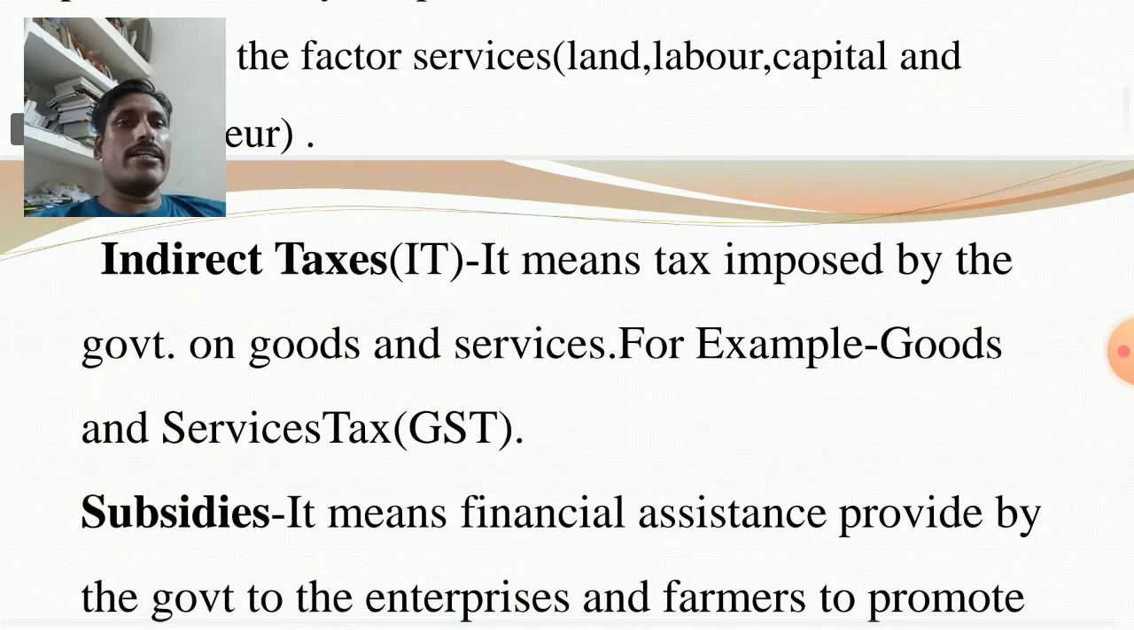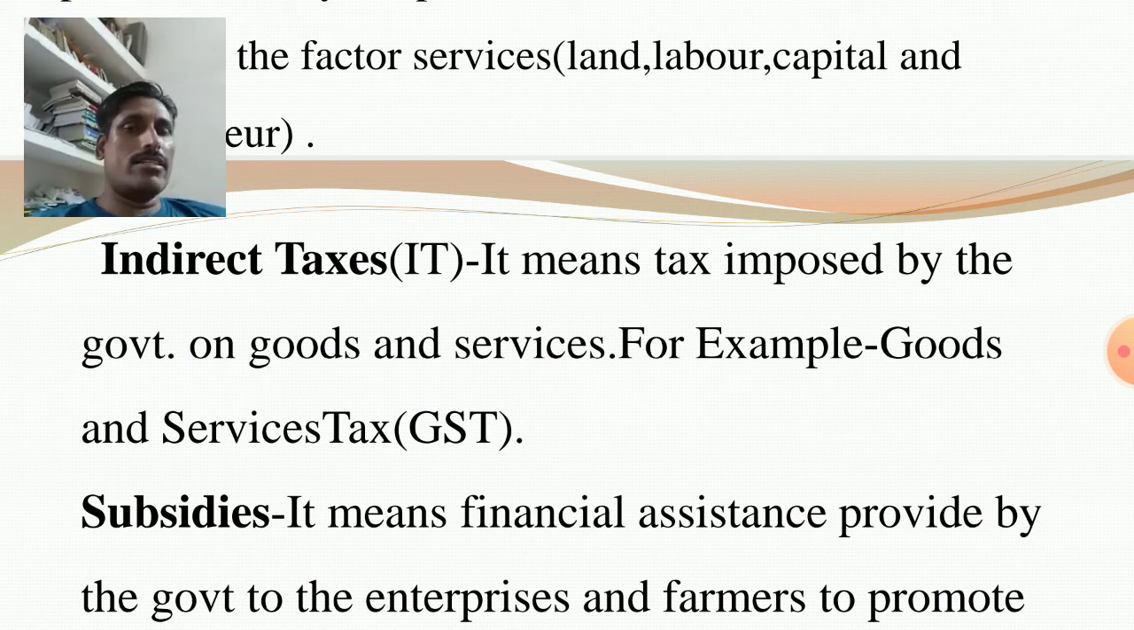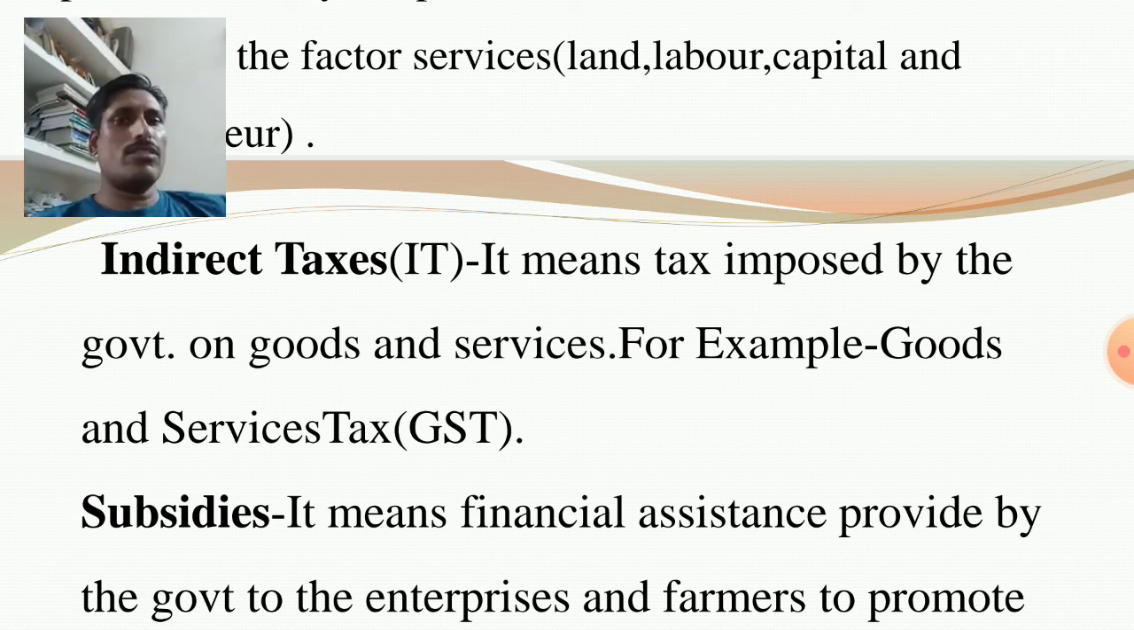Next one, indirect taxes. It means the tax imposed by the government on goods and services. Presently, a unified tax system is operating in India. It is the goods and services tax, GST. It replaced the cascading effect of tax, because earlier different types of indirect tax were imposed by the government, but now it is unified and it is GST. So simply, indirect taxes mean tax imposed by the government on goods and services.